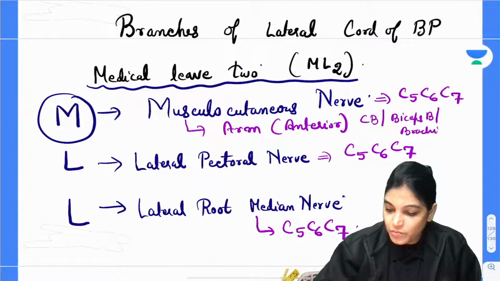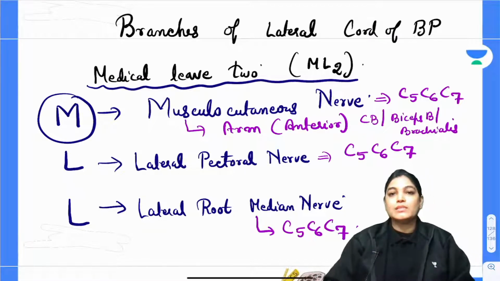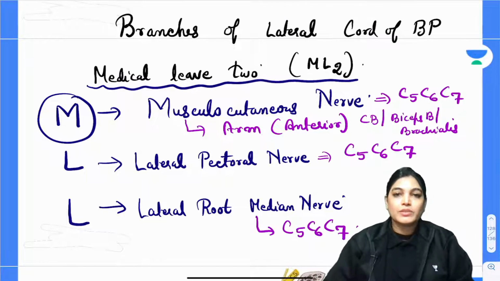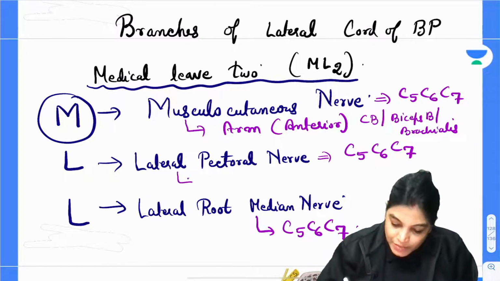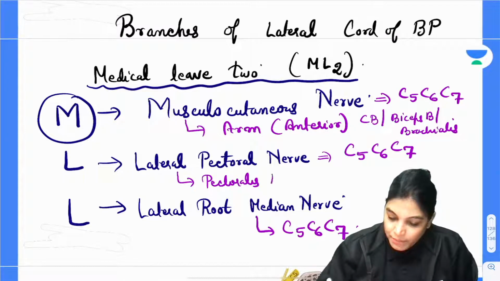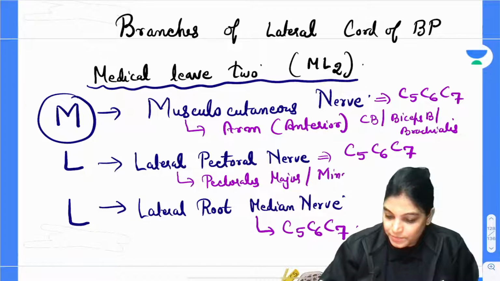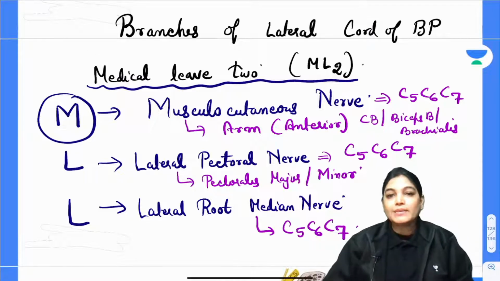So I am just writing in short form because we will also discuss these in detail afterwards. So it is giving innervation to CB for coracobrachialis muscle, biceps brachii and brachialis muscle, musculocutaneous nerve. Lateral pectoral nerve is giving innervation to pectoralis major and that of pectoralis minor muscle. Lateral root of median nerve.